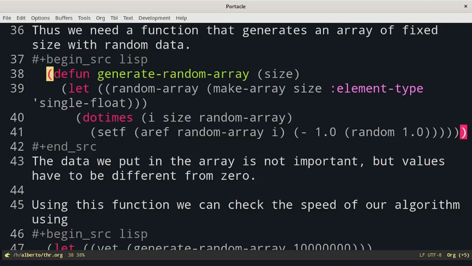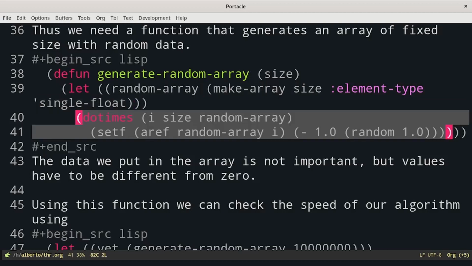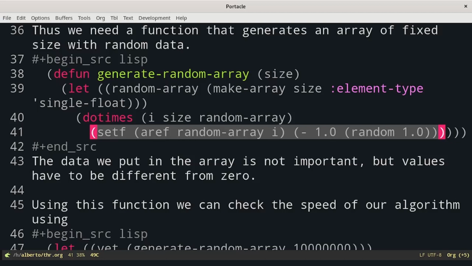Inside, we define a variable random-array, which is an array of the size given as parameter, and the elements are of type float. Then we iterate for each element of the array. The loop is one in which the variable i takes values from 0 to size minus 1, which are basically the positions inside our array, and for each position we assign a random value.